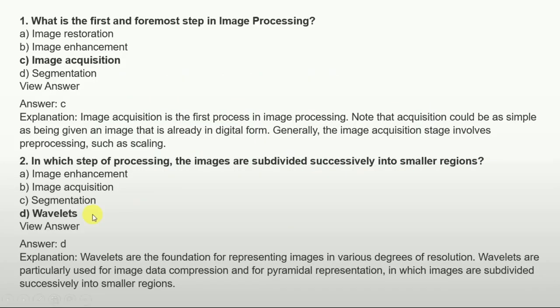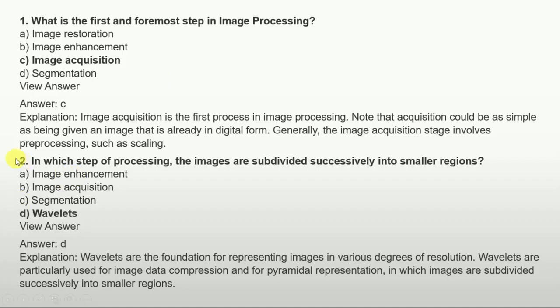Firstly, we are going to see what is the foremost step in image processing. Basically, what is the first step of image processing? Options are image restoration, image enhancement, image acquisition and segmentation. So the answer is very much clear. The first and the foremost step in image processing is image acquisition. That is a very simple question that we can see in exams as well.